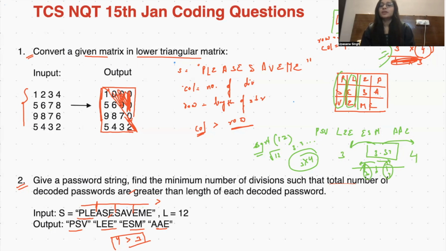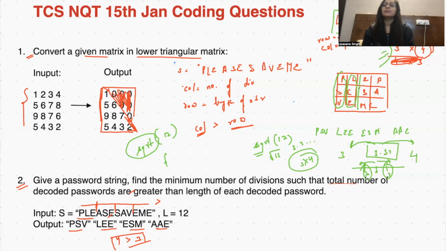So whatever number is given, we can do the SQRT of that number, and whatever the output comes, we take the floor and ceil. The floor value will be my rows, and the ceil value will be my columns. This is how we can calculate. We will make one matrix where we put all the string values one by one.